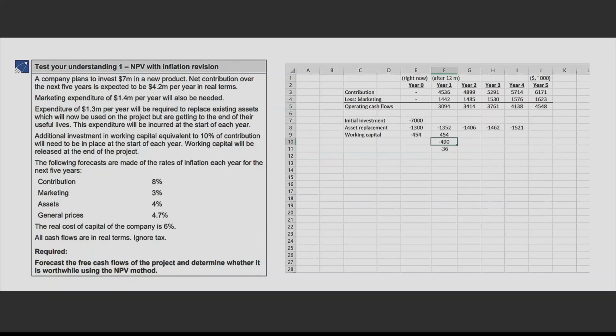This will come back again after 12 months. This 490 will come back. Now you have a balance of 490 in the box. How much do you need? You need 529. Again, let me take it into minus. I have already 490 in the box. 529 is what I need. How much should I put in the working capital investment now? 39. Got it? So this is how we calculate for working capital specially.